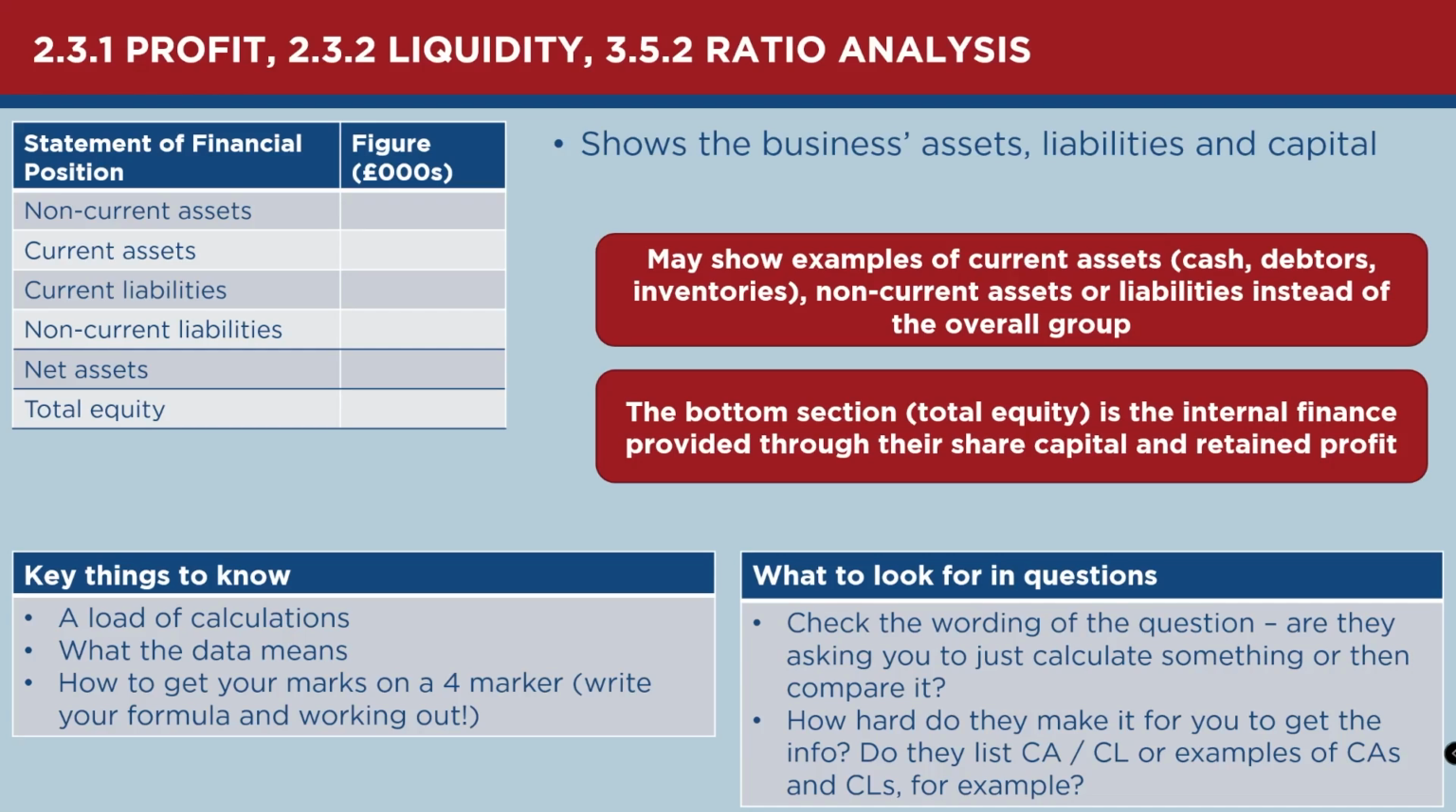So we've got non-current assets, current liabilities, non-current liabilities, net assets, which is all assets minus all liabilities, and then total equity. It might show examples of current assets like cash, debtor payments or receivables, or inventories. They might give examples of non-current assets, or of current or non-current liabilities, instead of the overall group. And the bottom section, total equity, is the internal finance, which is provided through their share capital and their retained profit.